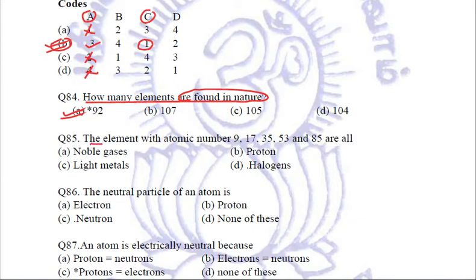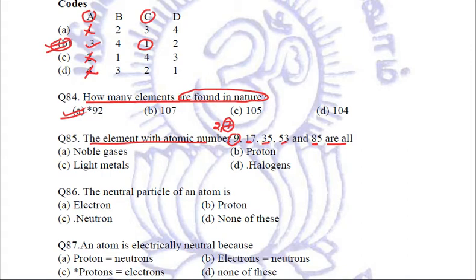The elements with atomic numbers 9, 17, 35, 53 and 85 are given. Just try to relate the atomic configuration. The atomic configuration of this element is 2, 7. This 7 simply means it belongs to the 17th group, and the 17th group elements are called halogens.